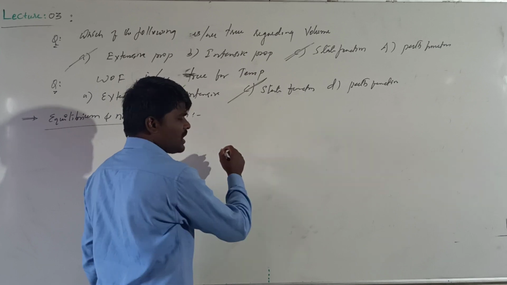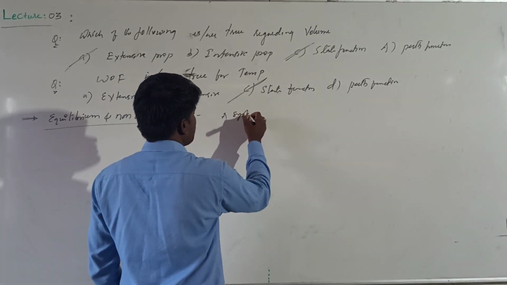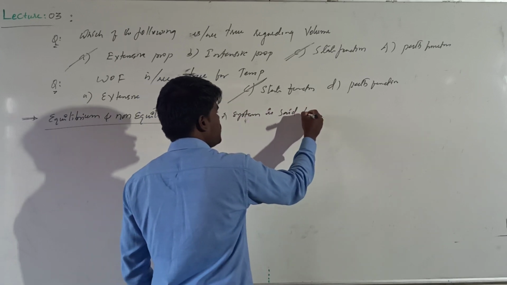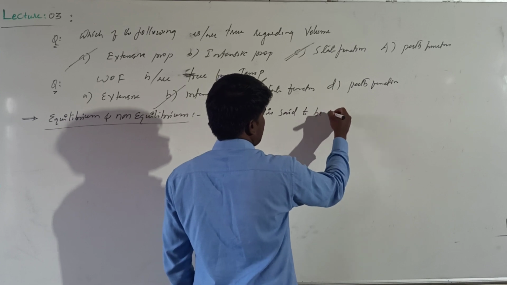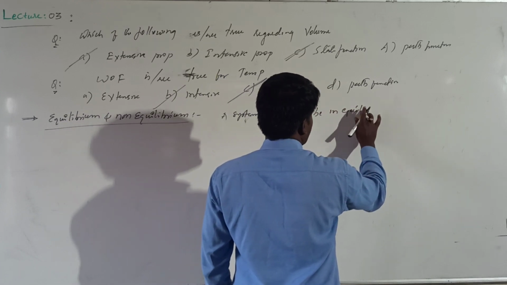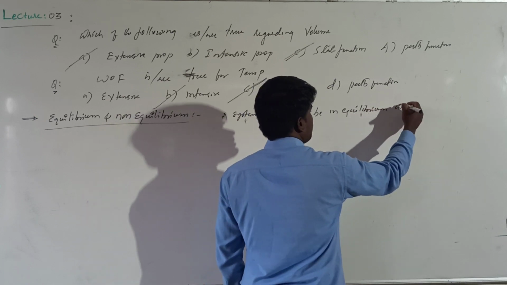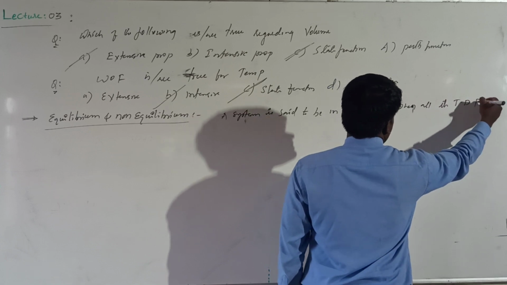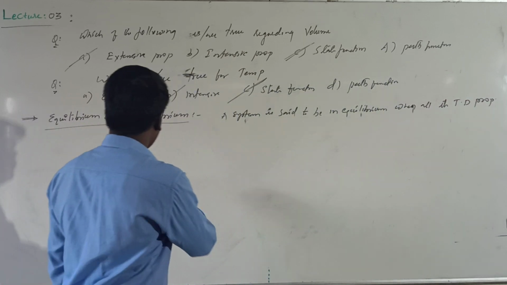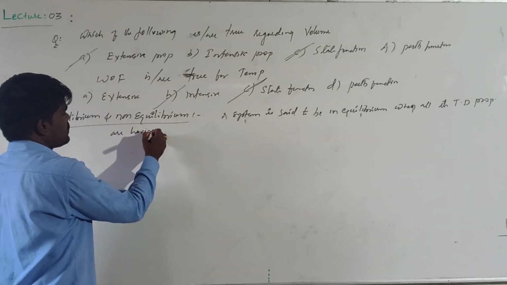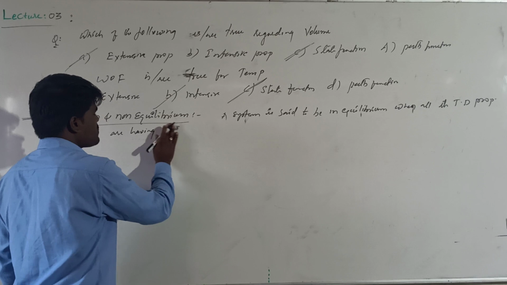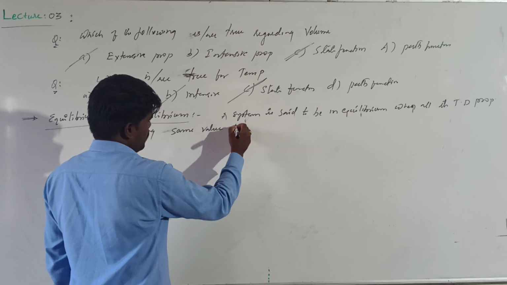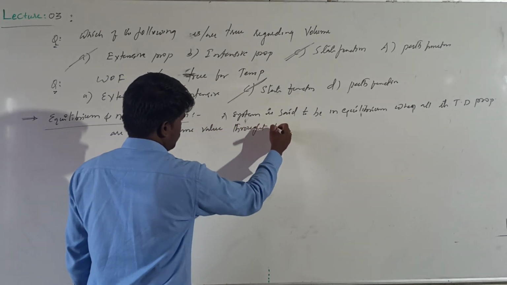A system is said to be in equilibrium when all its thermodynamic properties have the same value throughout the system.